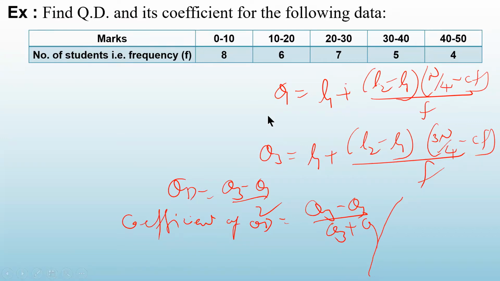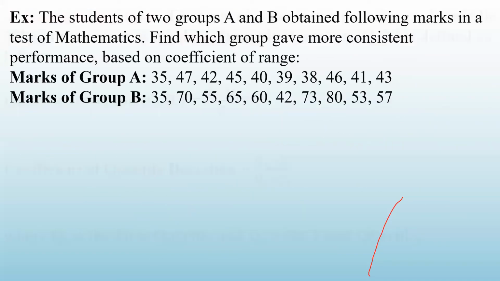Okay. And this problem already we have done. वो आप सब स्लाइड देखेंगे ना उसका रिकॉर्डिंग, तो ऑलरेडी Q1 Q3 हमने कैलकुलेट किया हुआ है. So just simply you can put the values. Okay. So today we have seen two types of measures of dispersion, range and quartile deviation. Next time we will see mean deviation, the third measure.